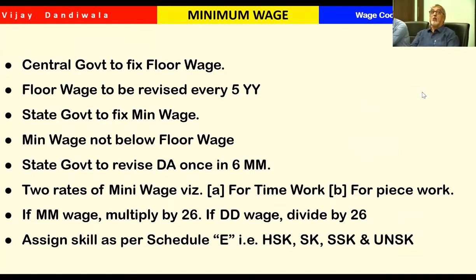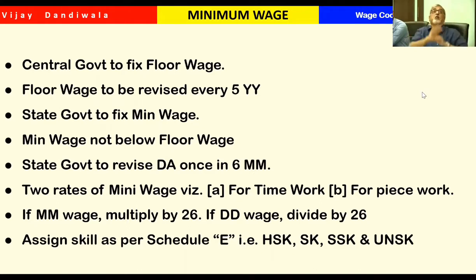So now, in order to avoid this discrepancy, the central government will declare the floor wage, whether it is in Kashmir or in Kanyakumari. Your minimum wage should not be below the floor wage. And that floor wage is decided by the central government every 5 years.